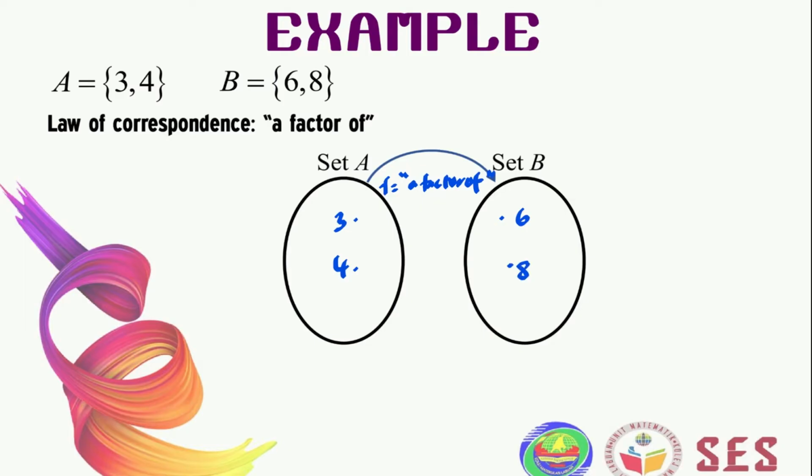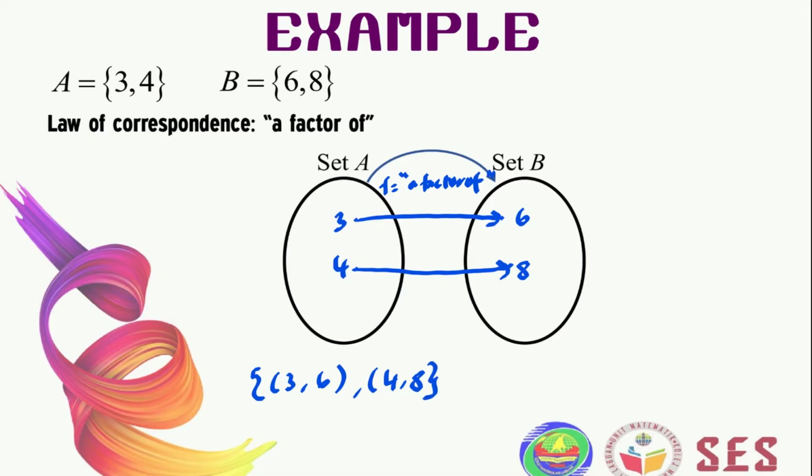In order for any relation to be a function, each element from set A must match with only one element in set B. So 3 is a factor of 6, so we can draw the arrow like this, and 4 is a factor of 8. We can also represent this function as ordered pairs, basically in set form. So we write (3, 6), and we also have (4, 8).